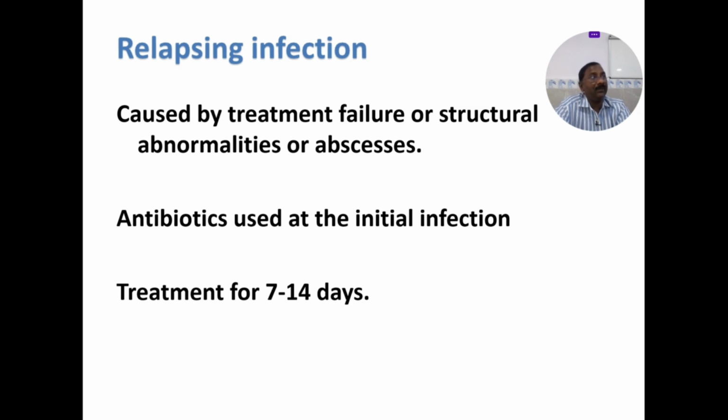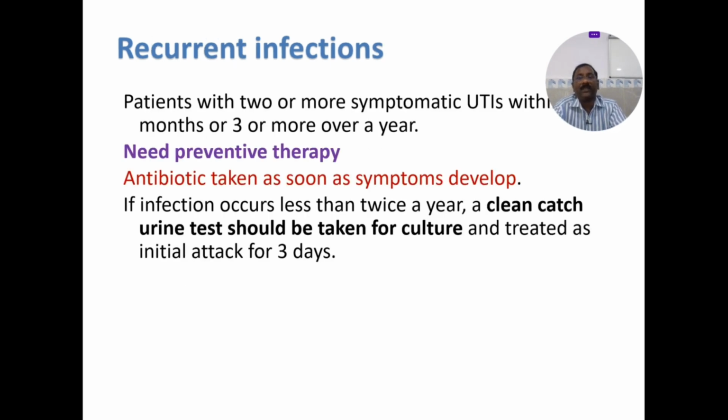And abscesses: there should be no abscess. If any abscesses are there, there should be drainage of the abscesses. So we have to take the advice of our urologists, to go for stents. The antibiotics used at the initial infection treatment are for 7 to 14 days. So mostly 14 days for pyelonephritis or relapsing infections.